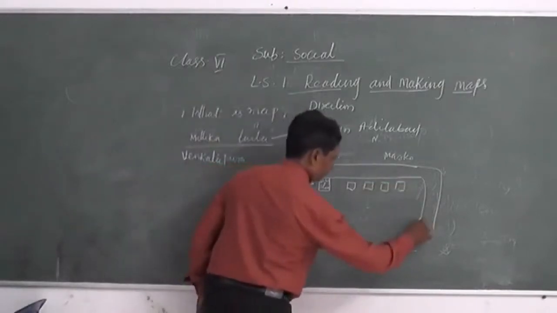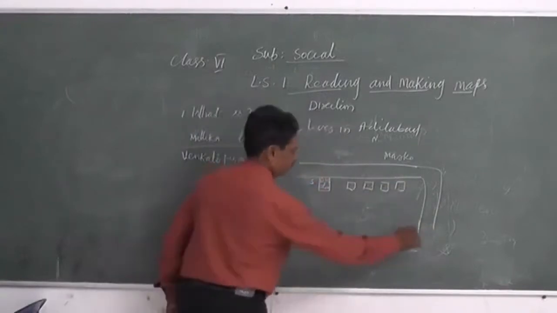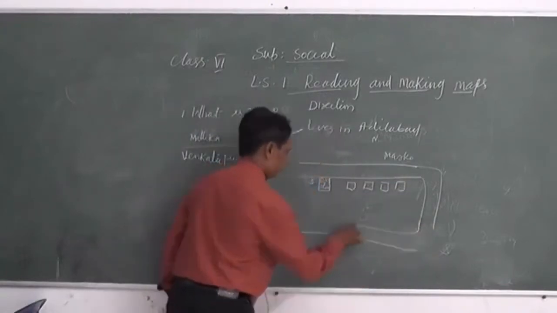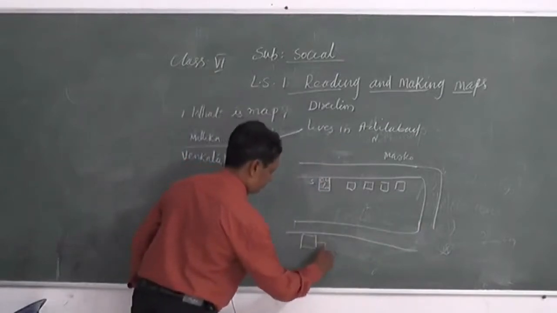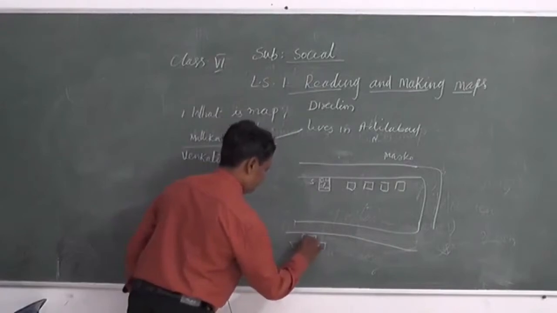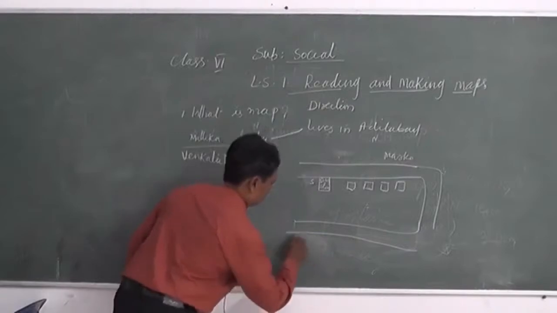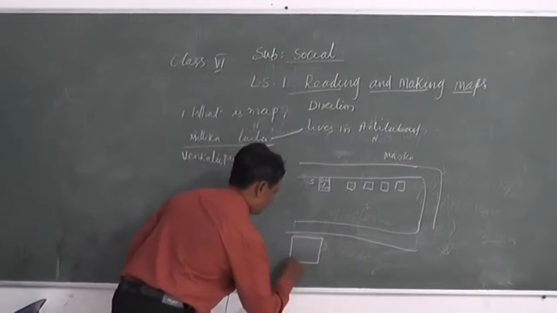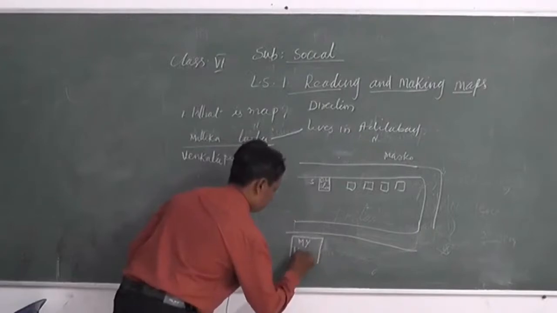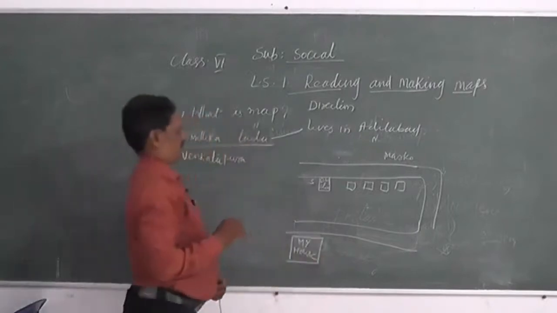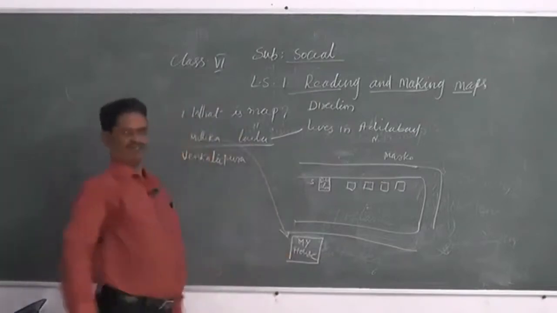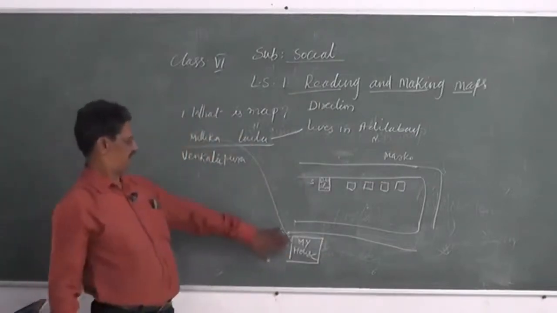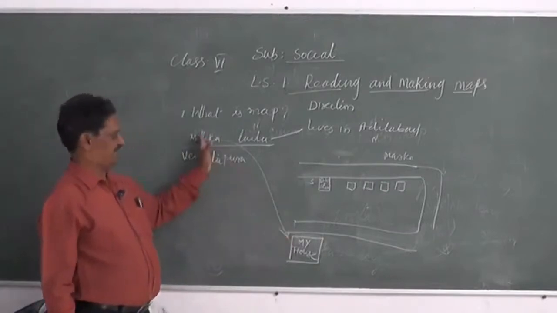And again, here is my house. Whose house? Mallika's house. Who is visiting Mallika's house?